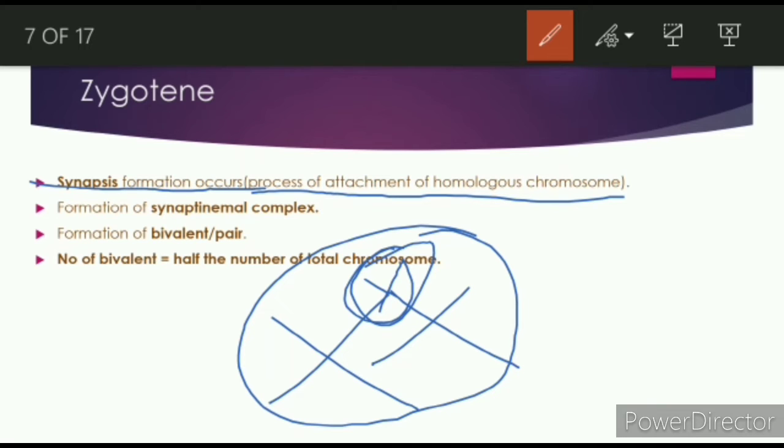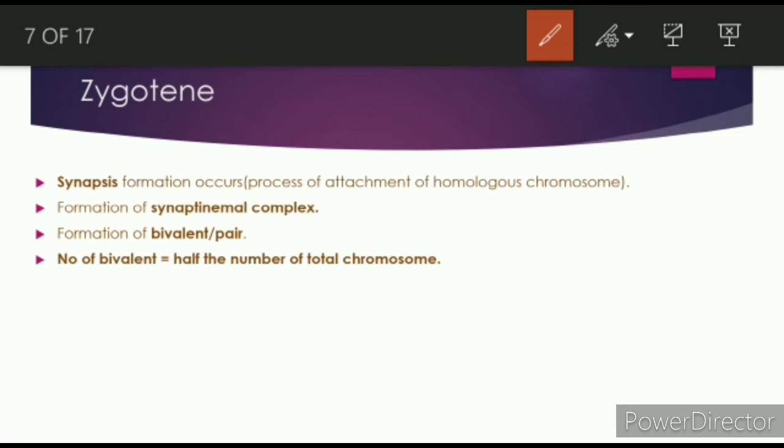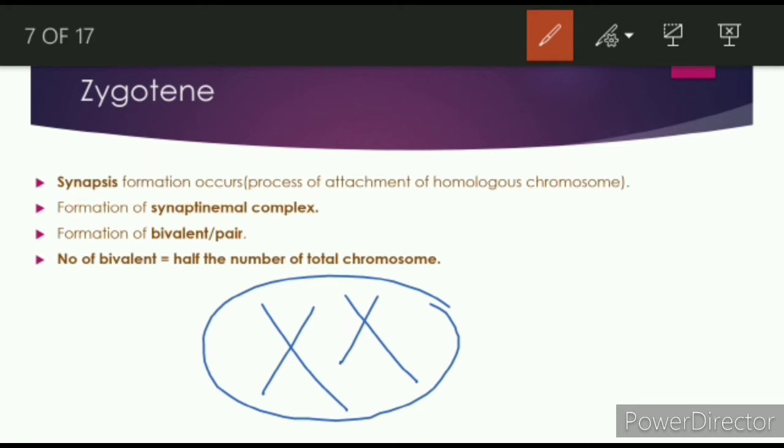Another thing given: formation of bivalent or pair. What is the meaning of this? As you can see, chromosomes are always in pairs. So due to synapsis, they get paired. So it is called bivalent or pair. Pair means two, so bivalent or pair means two. There are two chromosomes, and in zygotene they will always be in twos like this.